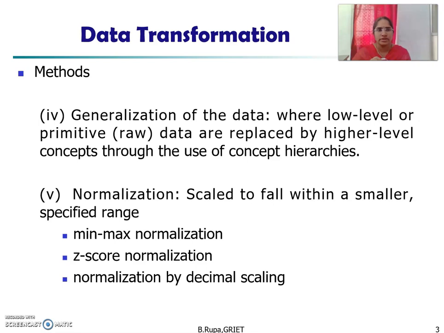Now we will discuss one more method of data transformation, normalization. Normalization means normalizing the data to fall within a smaller or specified range. Whatever values we have, we need to put them in a range of values. The methods of normalization are min-max normalization, z-score normalization, and normalization by decimal scaling. We will discuss all the normalization techniques in detail.